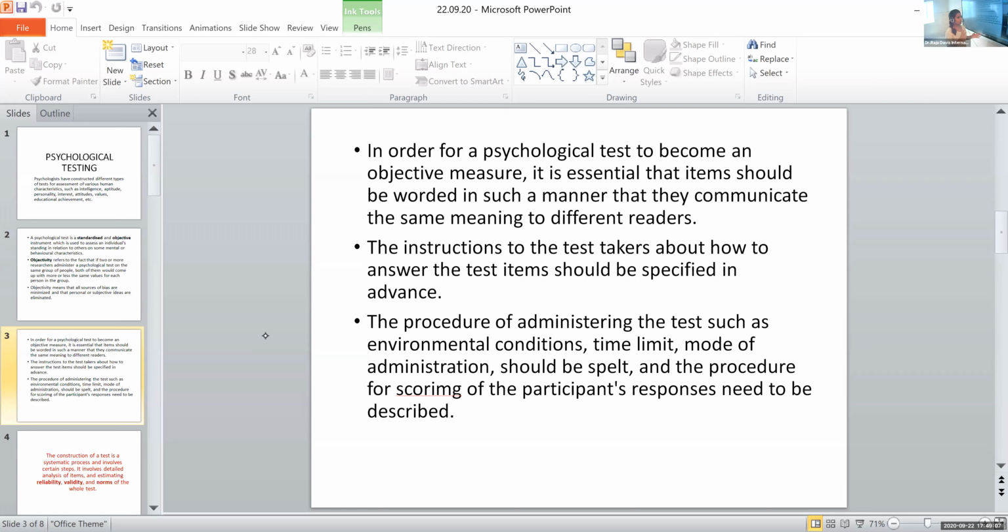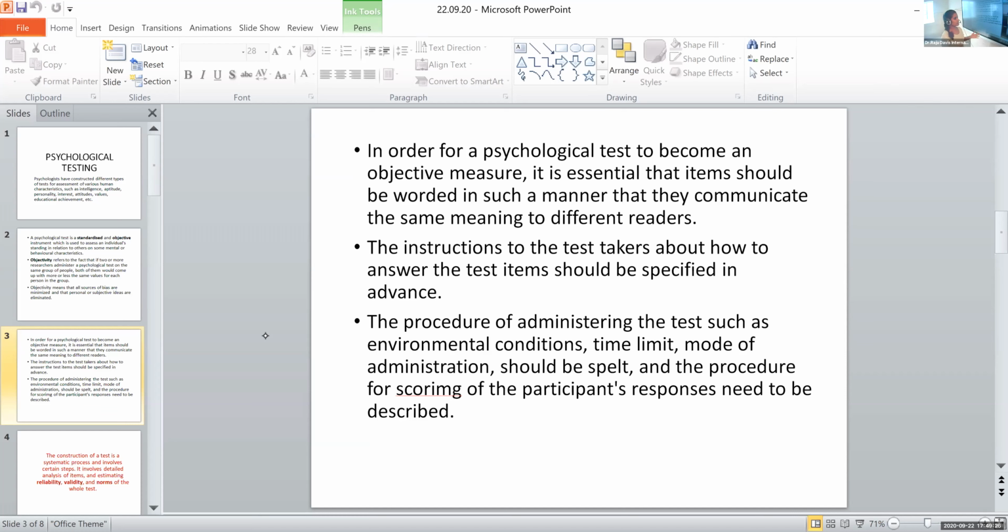So all these factors should be described earlier, or it should be already set. And we are not allowed to change these scoring methods or the administration methods or the instructions. Only if it is done in this manner, which is already described, can we ensure the objectivity of a test.